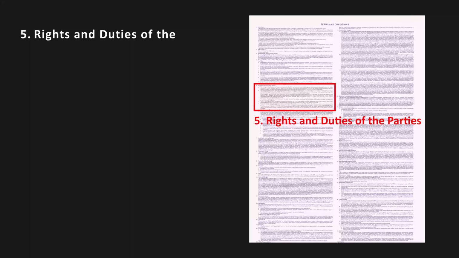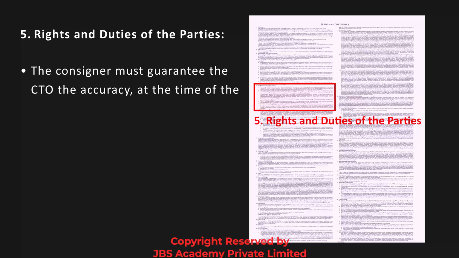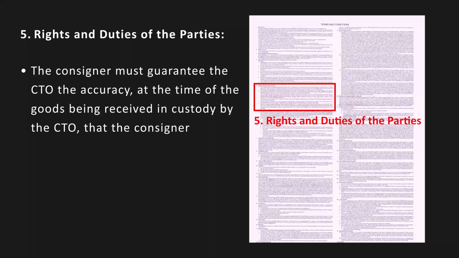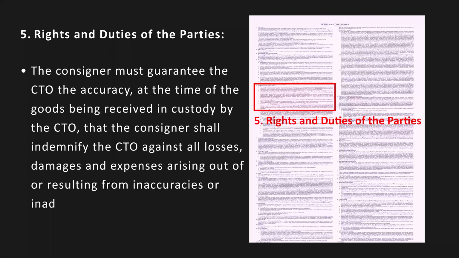Rights and duties of the parties. The consignor must guarantee the CTO the accuracy, at the time of the goods being received in custody by the CTO, that the consignor shall indemnify the CTO against all losses, damages, and expenses arising out of or resulting from inaccuracies or inadequacy of such particulars.